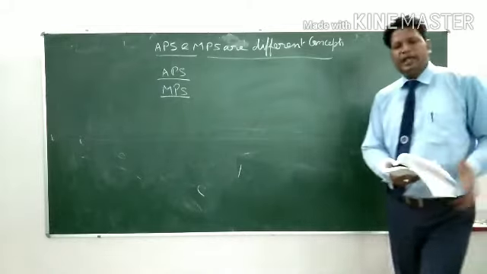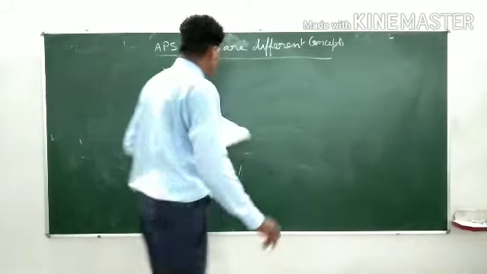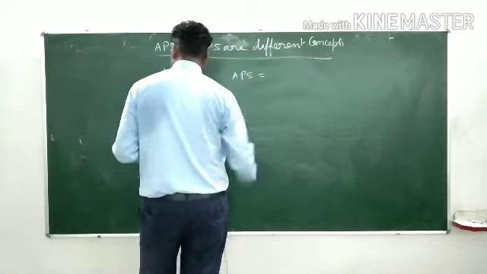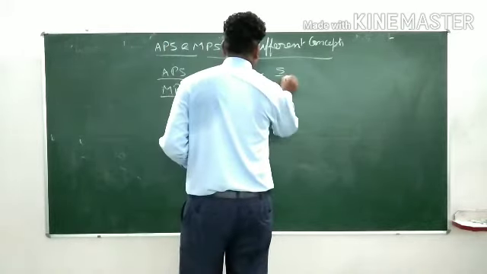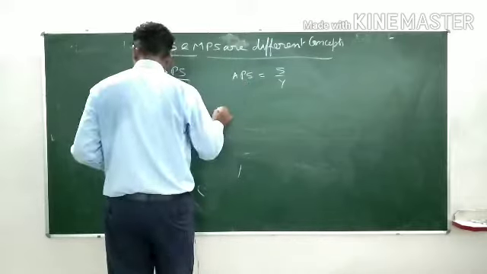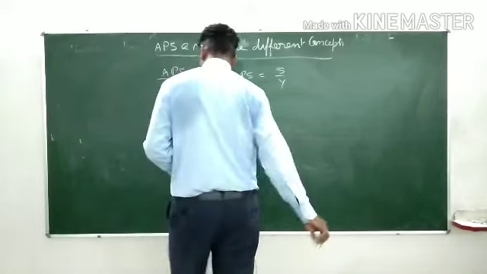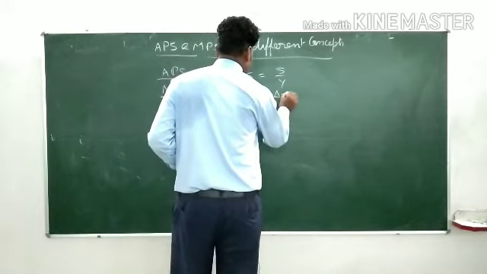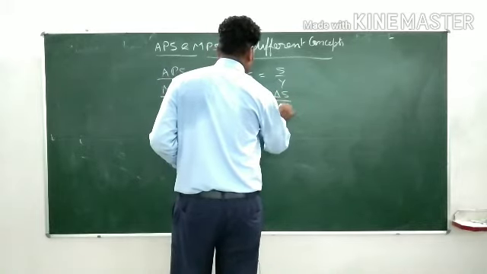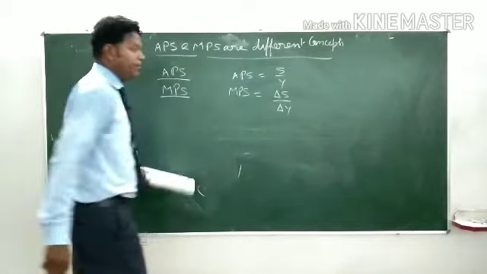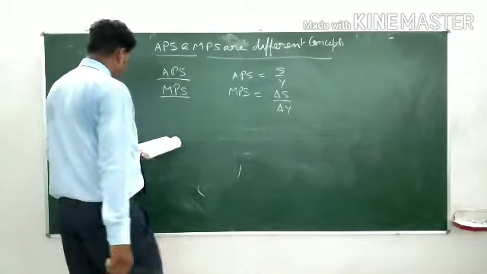So it can be explained with the help of equations. APS equals S by Y. MPS, which we finished just now, equals delta S upon delta Y, that is change in savings upon change in income.